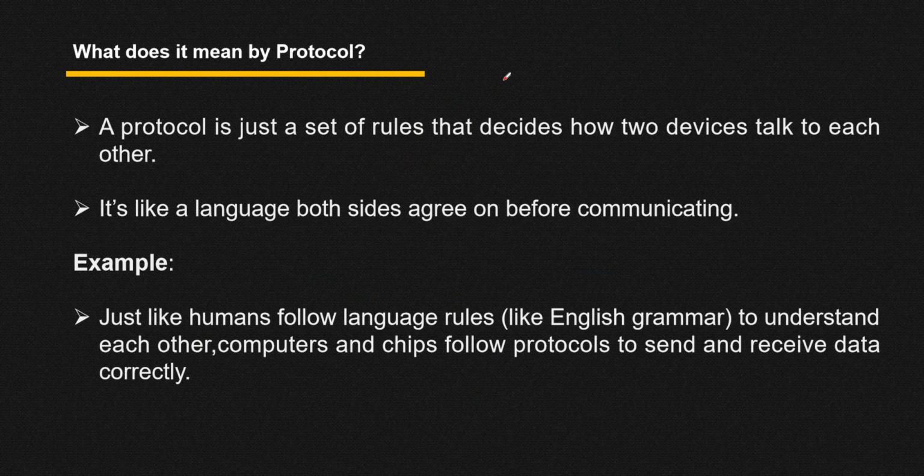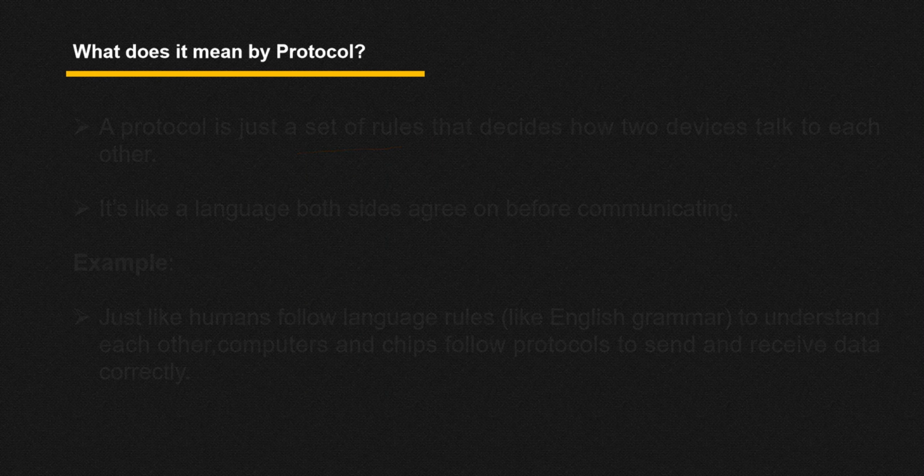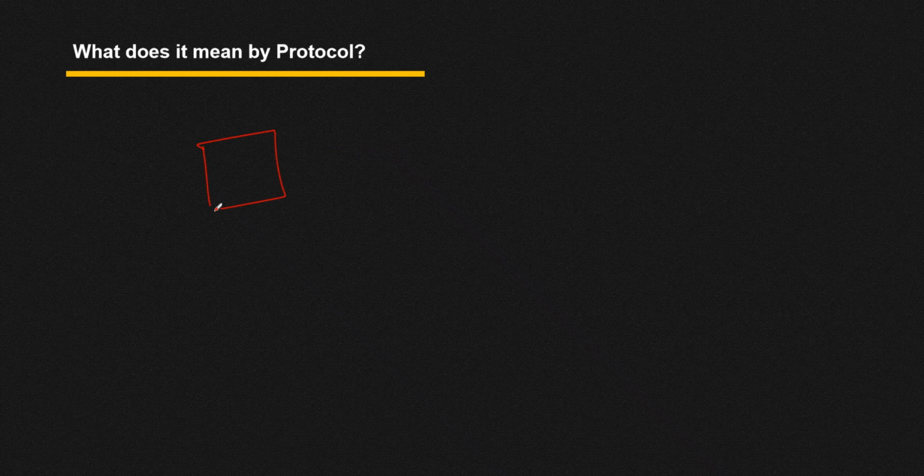Now see, before starting the AHB protocol, first of all let us understand what is meant by a protocol. Protocol is nothing but a set of rules that decide how two devices talk to each other. Suppose here you have one device and here you have another device, and I want to establish a communication between these two devices.